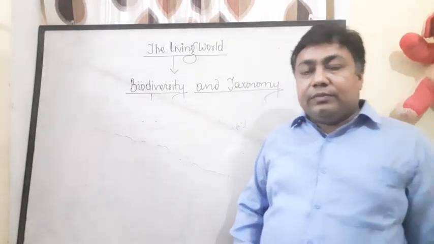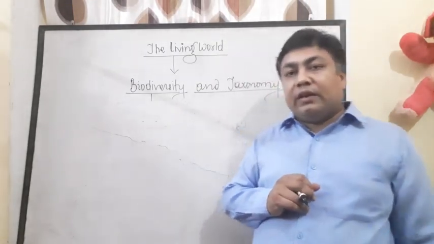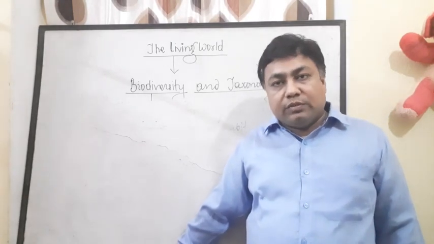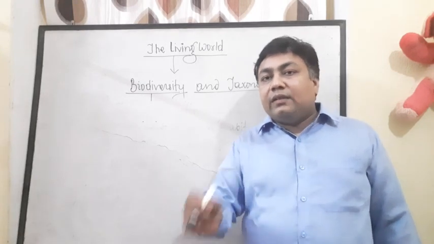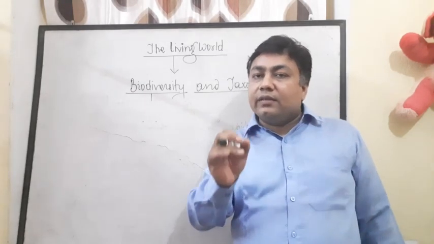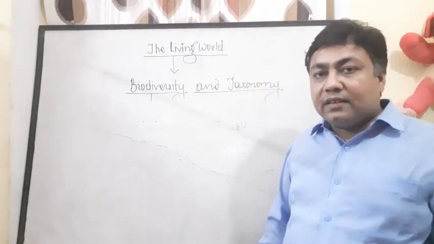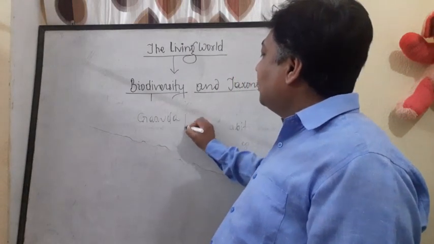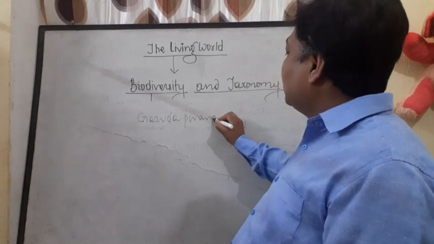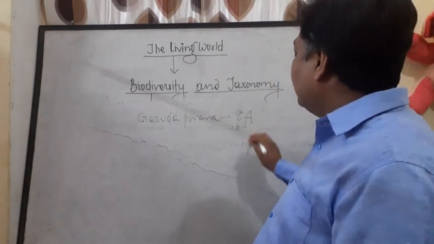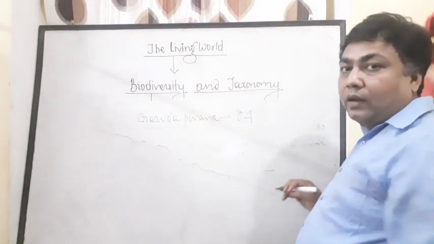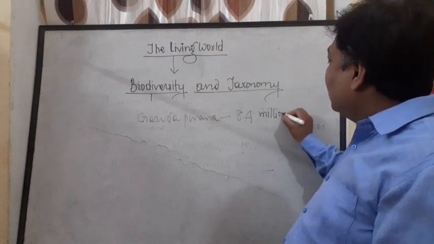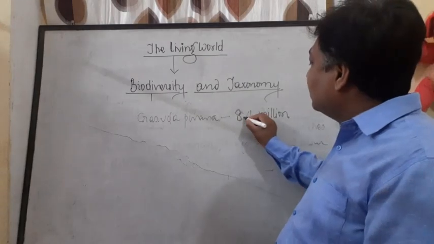According to Garuda Purana, one of the Puranas in Hindu mythology, if we consider it as part of Indian classical taxonomy, then it says that there are 8.4 million life forms on Earth.